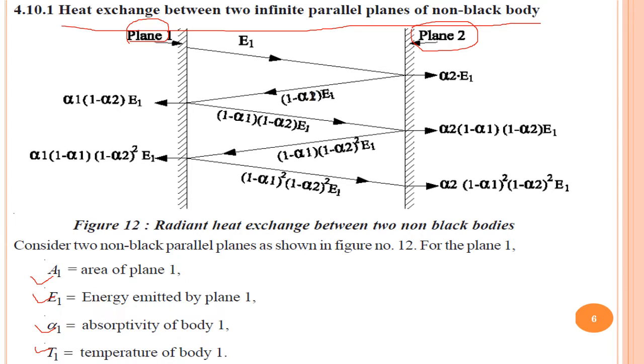In a similar way, plane 2 has area A2, energy emitted E2, absorptivity alpha 2, and temperature T2. Now what we discussed for the real body, we have to apply here for the analysis.